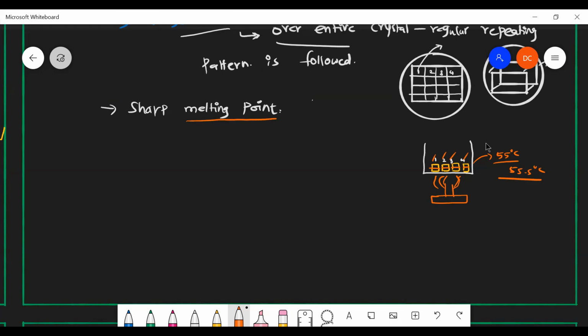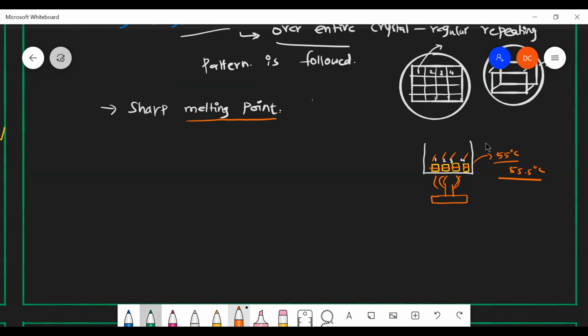So it is just like a number. He said rightly, it is a number, so it does not have a range over temperature. When it reaches 55 degrees Celsius, all the particles present in the crystal start melting. Listen carefully to the word: starts melting. So at a particular temperature, the entire crystal starts becoming a liquid. So it has a sharp melting point.